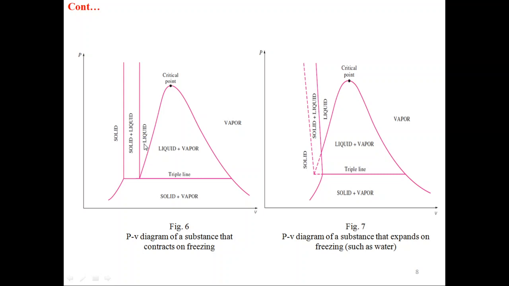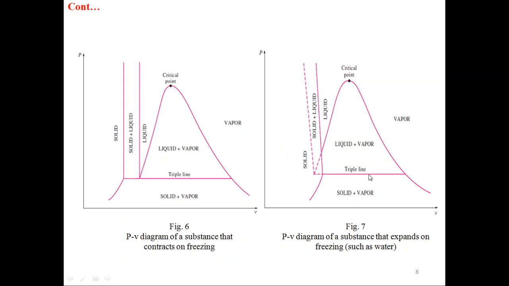Here we have the liquid region, compressed liquid region, liquid-vapor region, superheated vapor region. On the left side of this line we have the solid plus liquid region. On the left side of this line we have the solid phase, then the solid plus vapor phase, and we also have the triple line, and this point is the critical point.